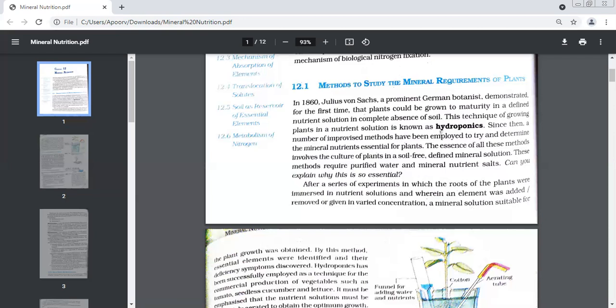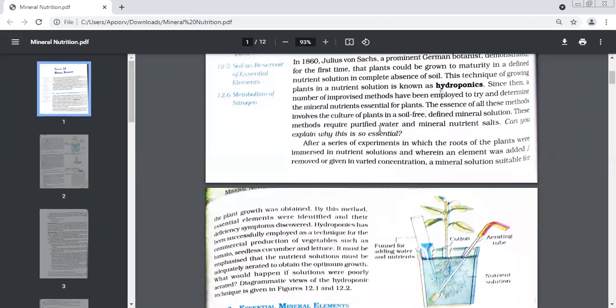Okay, 1860, it was Julius von Sachs. He was a German botanist. He demonstrated for the first time that plants can be grown, they can become mature, if you grow them in a nutrient solution. We don't need soil. We can just grow them in a solution which contains nutrients. This technique of growing plants without soil is known as hydroponics. Yes. After that, we have developed many more methods and found out that this solution needs minerals and which minerals it needs.